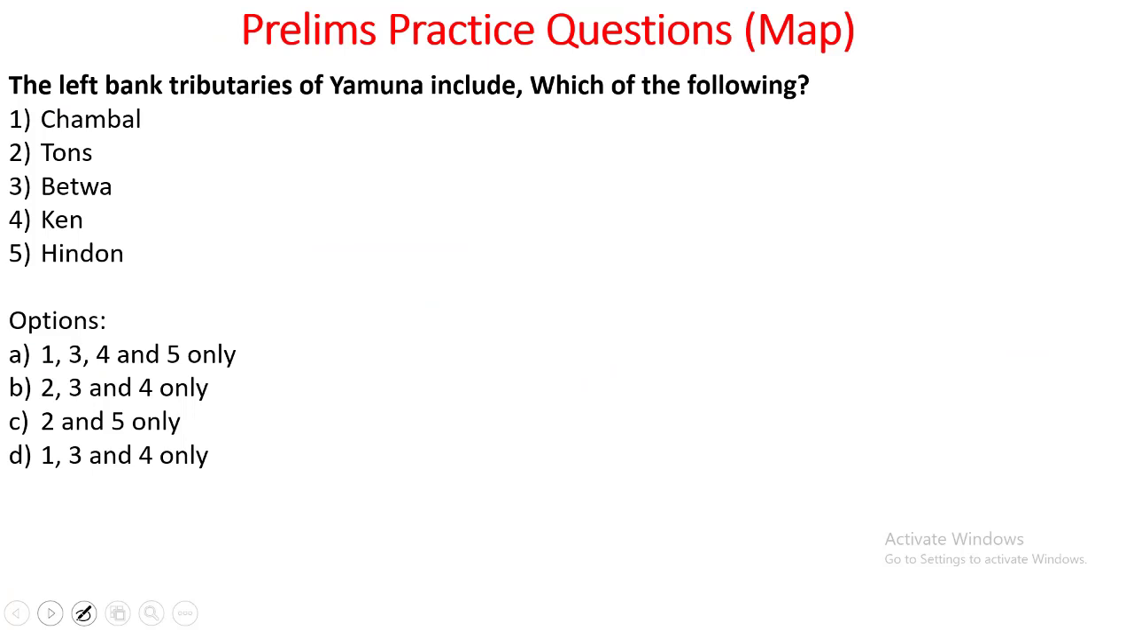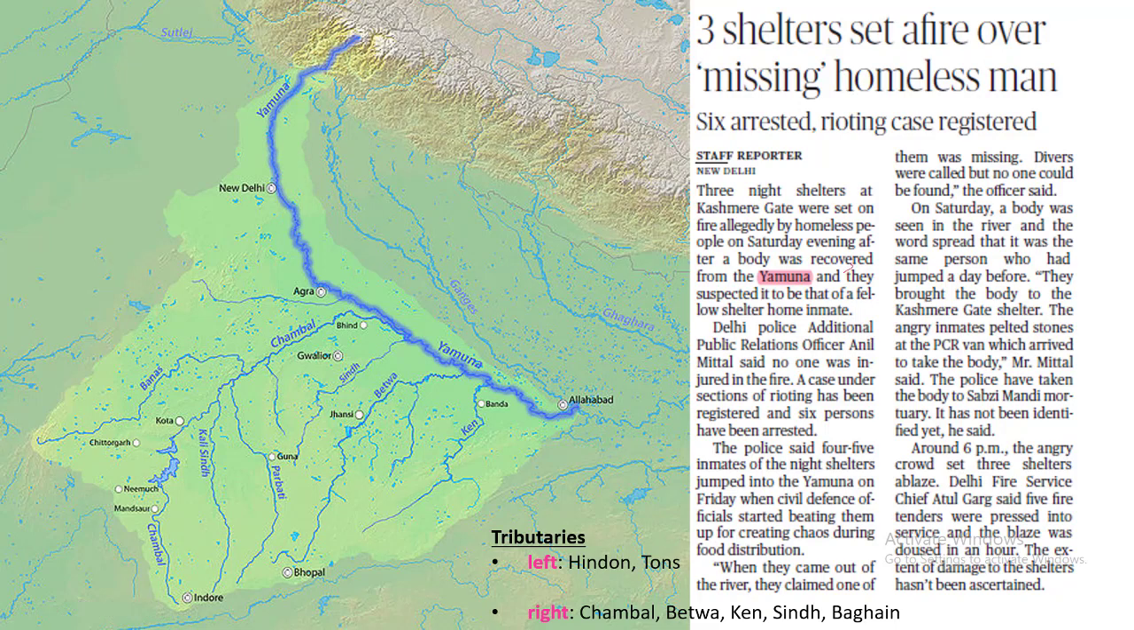Now let's look into the next practice question. The left bank tributaries of Yamuna include Chambal, Tons, Betwa, Ken and Hindon. The answer to this is 2 and 5 only. Why have we taken this practice question? Because of the reference given under this article. Kindly note, what are the left bank tributaries? It is Hindon and Tons, and the right bank tributaries are Chambal, Betwa, Ken, Sindh and Baghane.